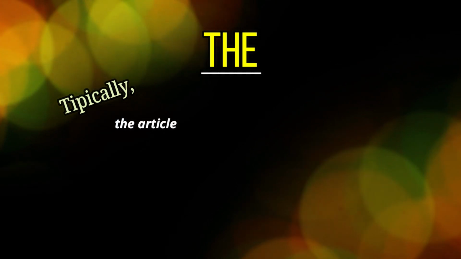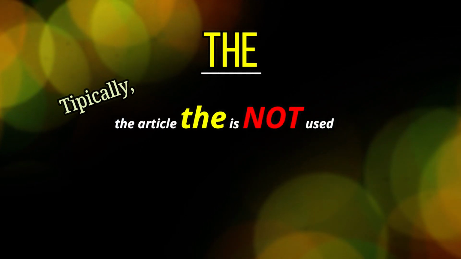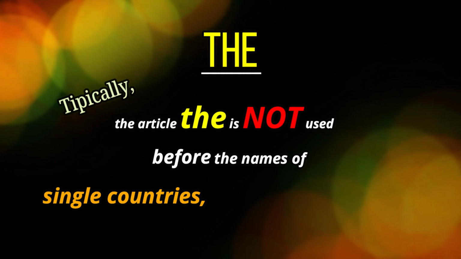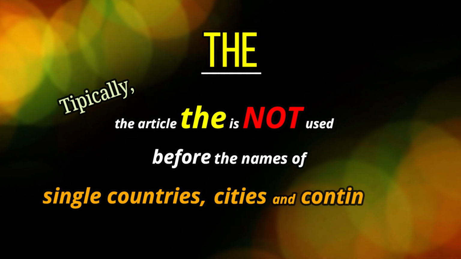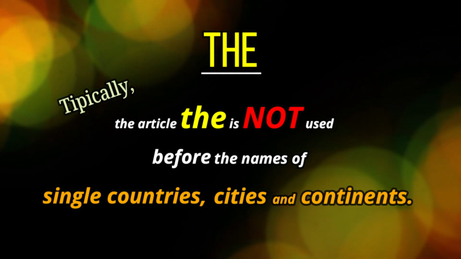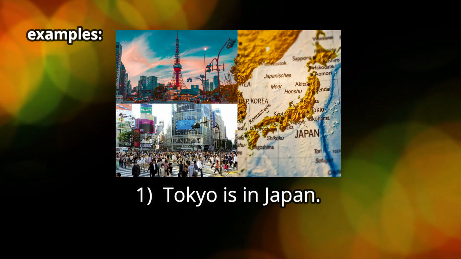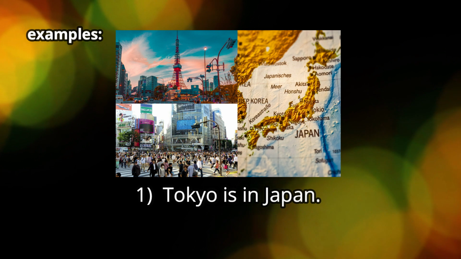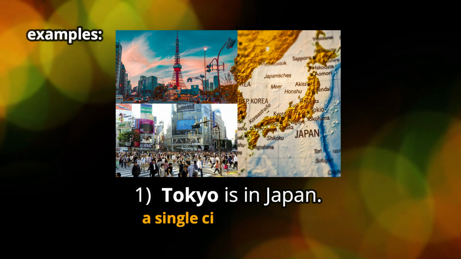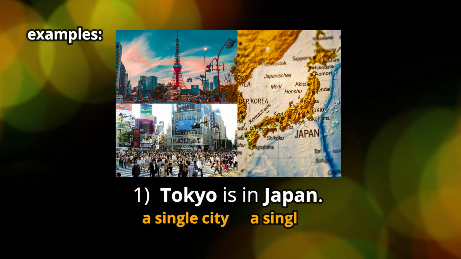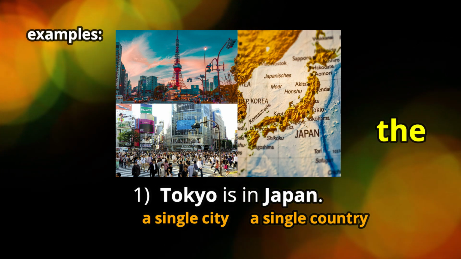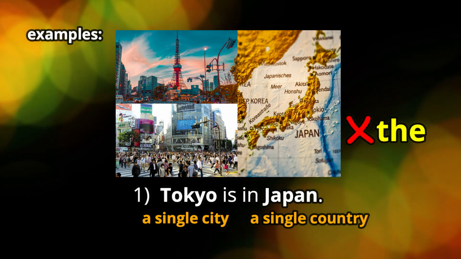Now let's look at the article the. Typically, the article the is not used before the names of single countries, cities, and continents. Let's take a look at the examples. In number one, Tokyo is in Japan. Tokyo is a single city and Japan is a single country. So we don't use the for either one of those.